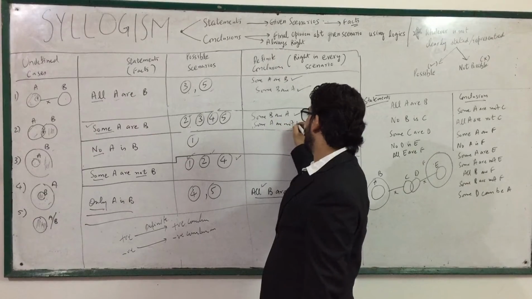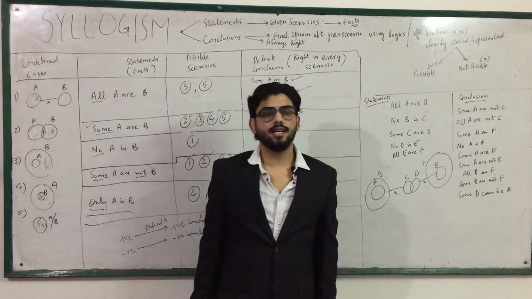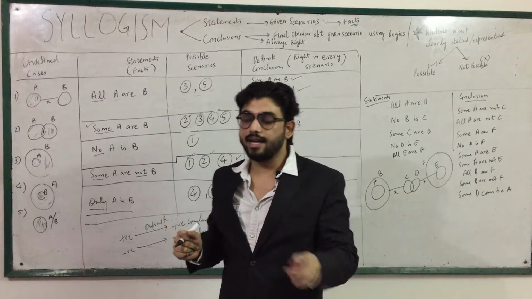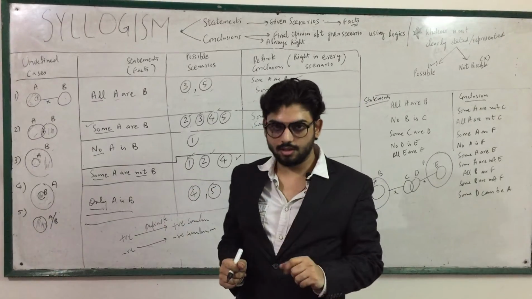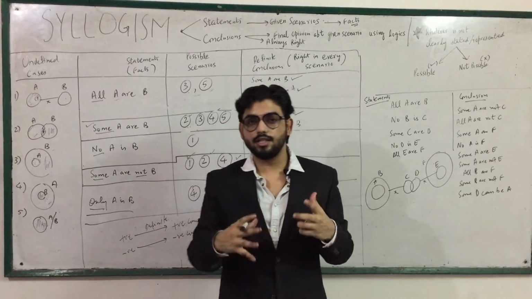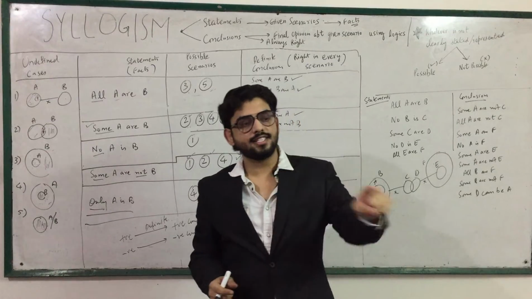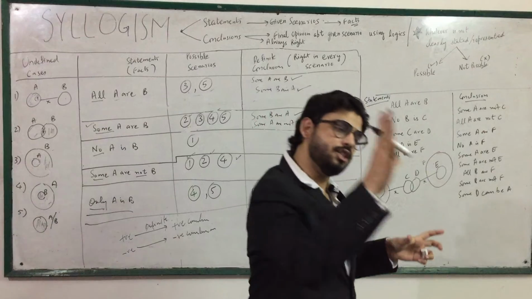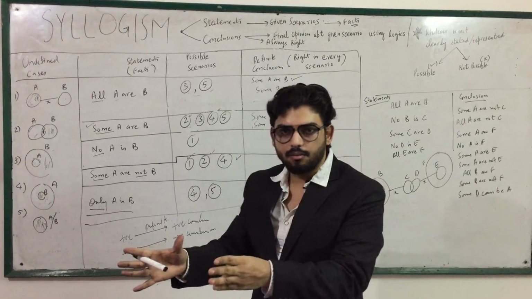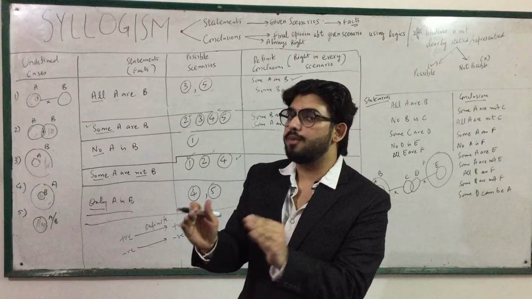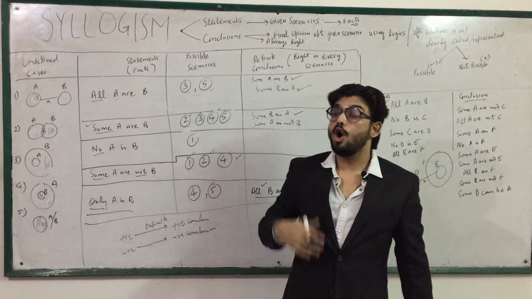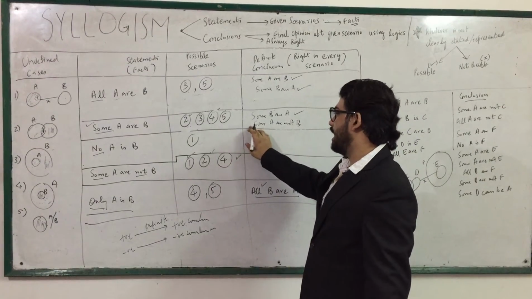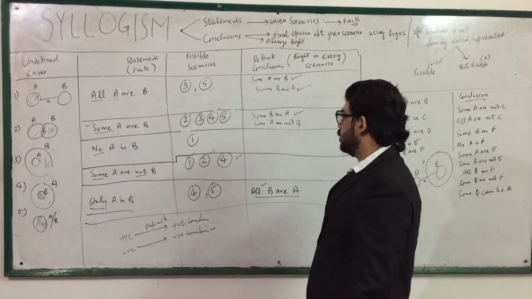Some A are not B. Now usually what happens when I say some engineers are 90% scorers, it immediately strikes our mind that some engineers are not 90% scorers. This is not the case. This is never the true analysis, because when I say some engineers are 90% scorers, that means the some I am referring to are surely 90% scorers. But the other some, I am not saying anything about them. So they can be 90% scorers or they cannot be 90% scorers.